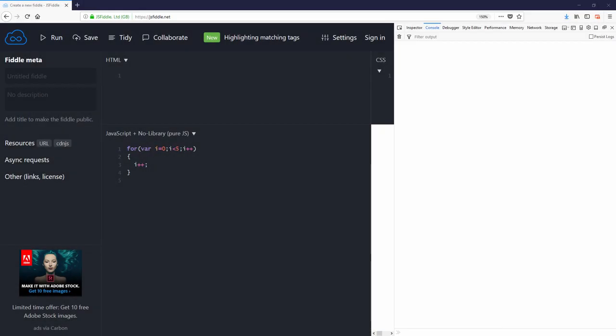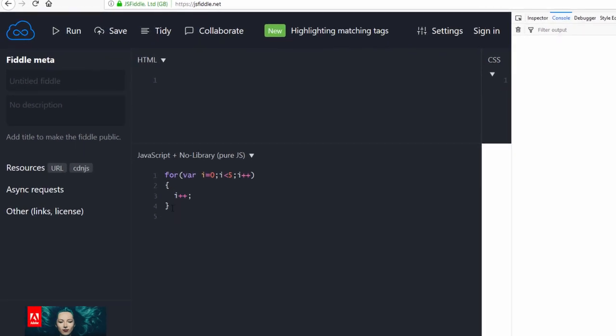Number 1. Expecting block scope in for statement. This is the most common mistake, especially for junior developers. A variable declared with var will have global scope and is not limited to the for loop block, even if it was declared in the for statement. Let's see this example.